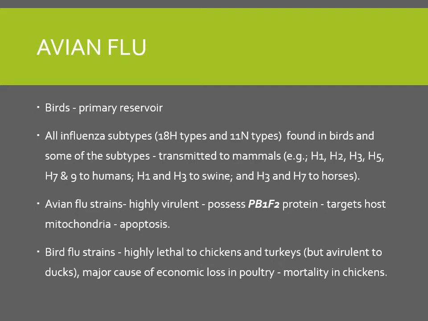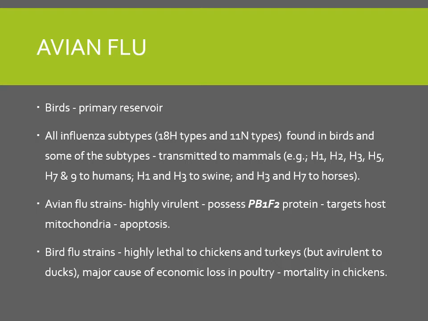Now avian flu strains are highly virulent. I'm talking about those strains which are primarily of birds, which are not present in human beings, swine or horses. So they are highly virulent. They possess a protein known as PB1F2 protein that targets the host cell mitochondria. So that can lead to high mortality. Whenever there is any avian flu strain epidemic or outbreak, there is high mortality.